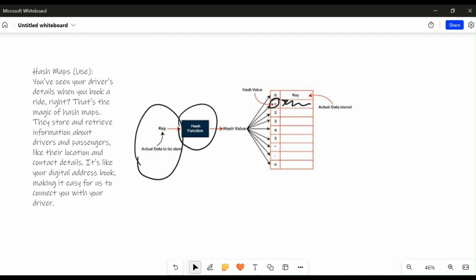The second operation is retrieval. When you want to retrieve a value, you provide the key and the hashing function is used to find the index where the value should be stored. Then you can access the value stored at the index. And the third operation is delete. To remove a key-value pair, you use the key to find the index and then remove the value at the index.